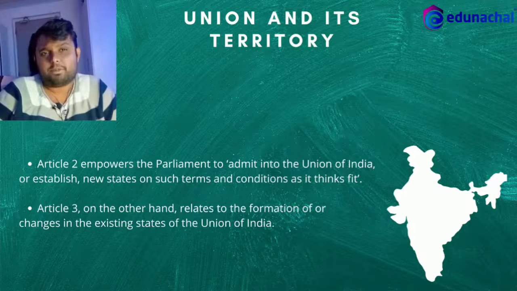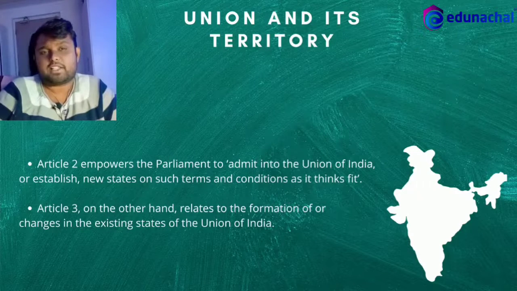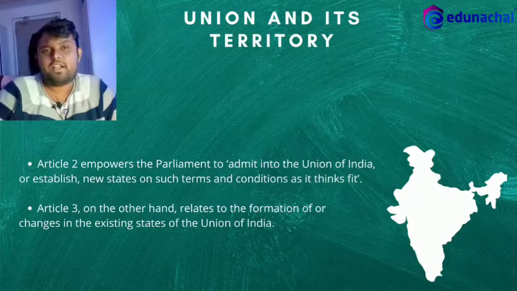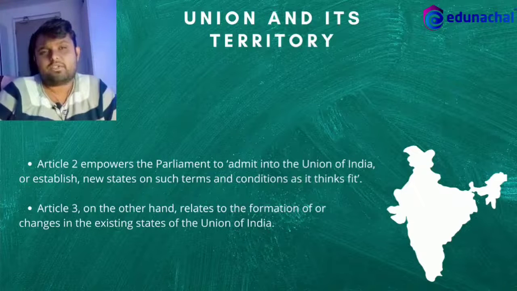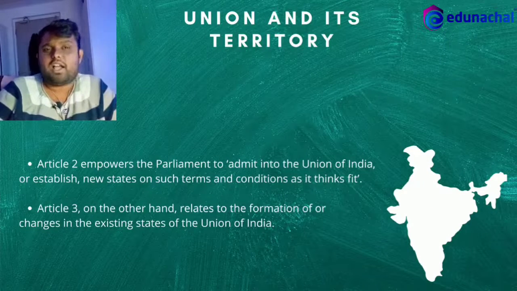All this can happen only via international laws and standards, that is through subjugation, conquest, secession, and so on. India has acquired territories of Daman and Diu, Goa, Sikkim, and so on after its independence.